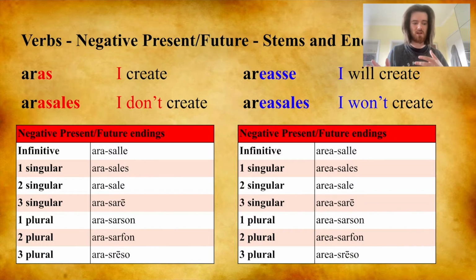Areasales, I won't create. Areasale, you won't create. Areasare, he, she, it won't create. Areasarson, we won't create. Areasarfon, you all won't create. And areasreso, they won't create.